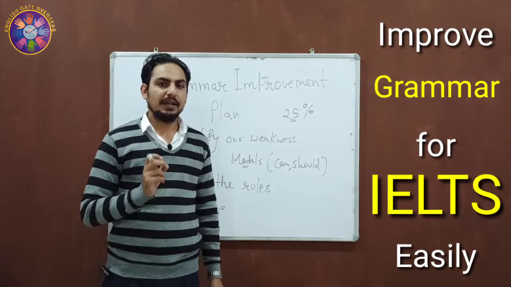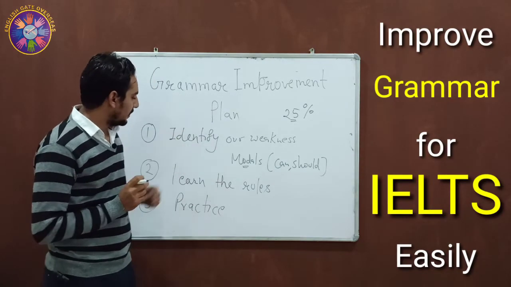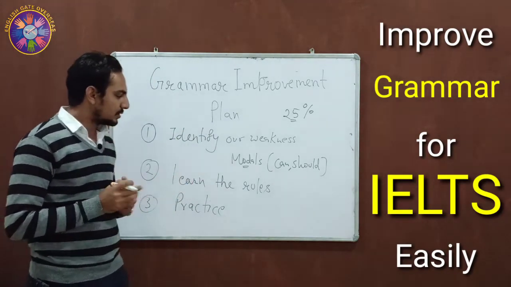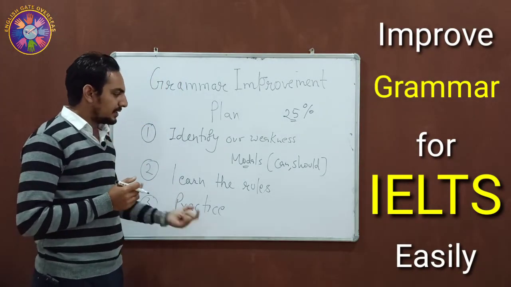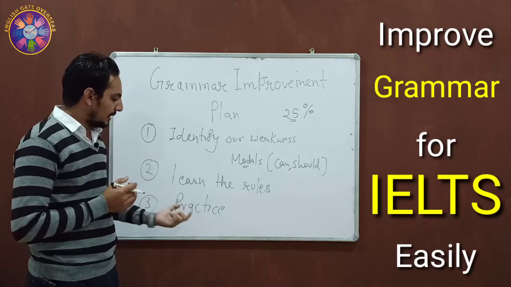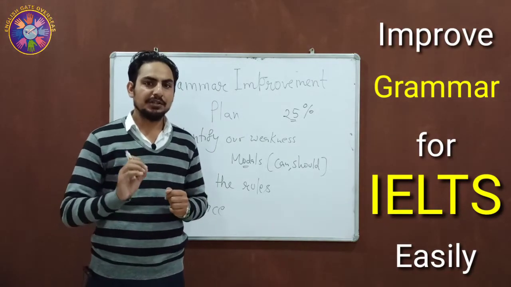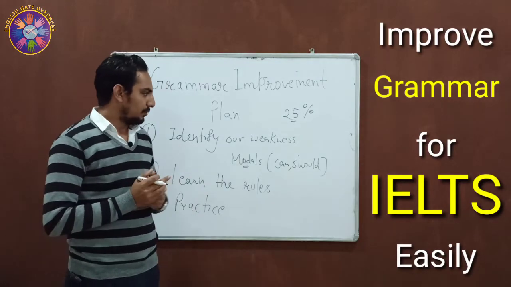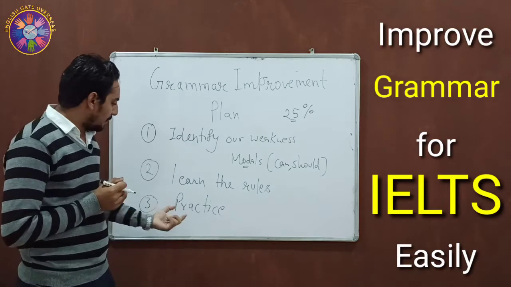So practice is very important. Once you have identified your weak area of grammar and learned the rules from your teacher, then it is time to practice those rules. It is time to write a good essay or write anything in English using the modals. For example, if your weak area is modals, you need to practice.